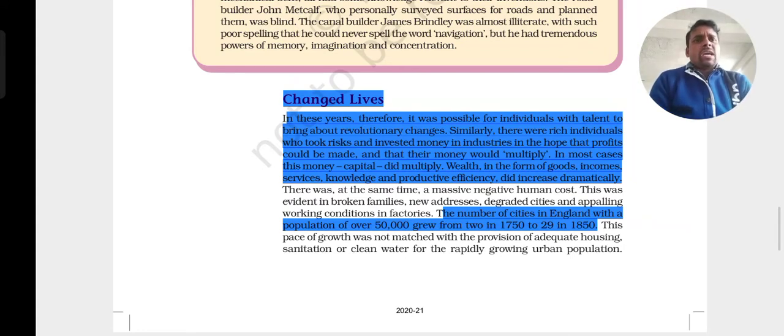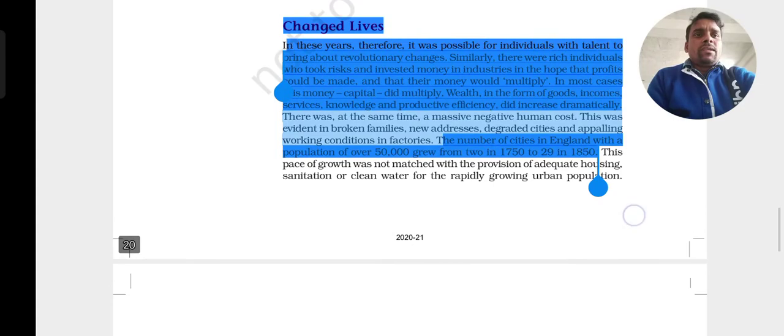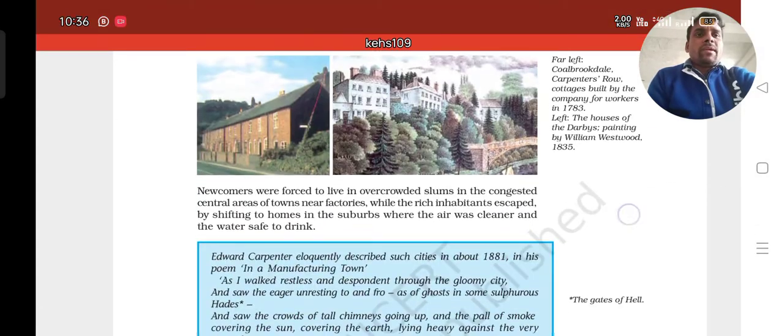How? Because they have money, they are very rich, so they started to invest the money. They came to know what happens in the industry, what we produce, that goods we can sell, and we can get more and more money. So people used to multiply their money. Already we have discussed this topic also, I am just reminding you.